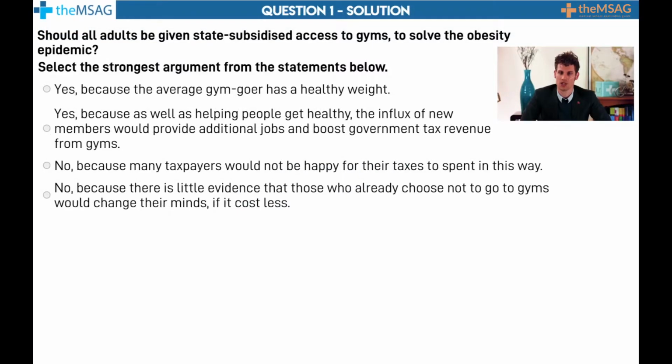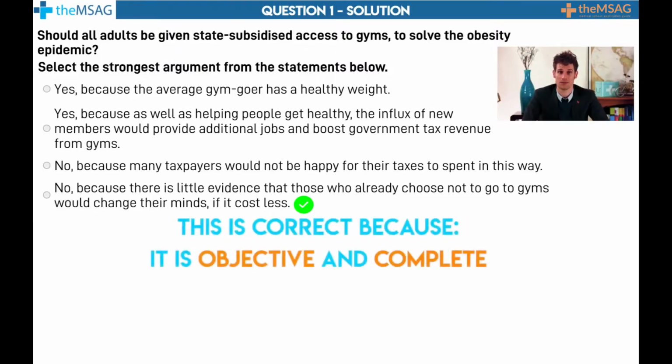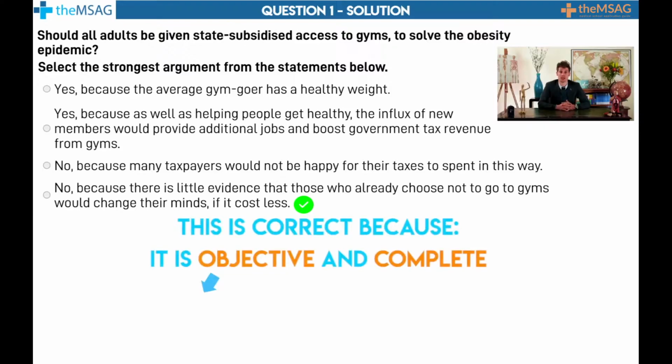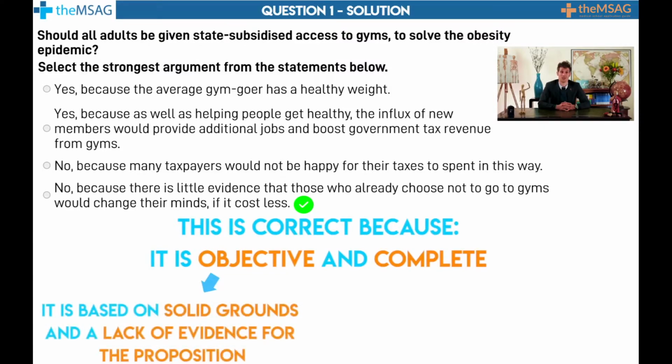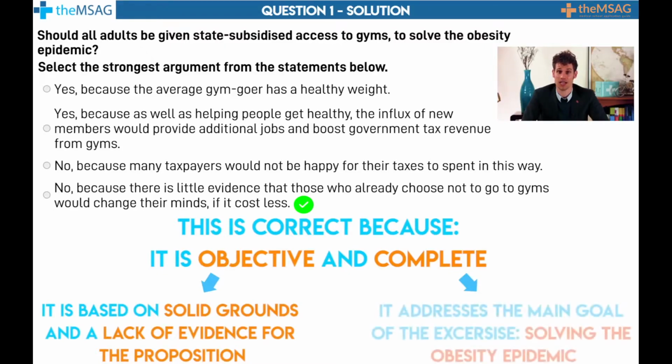When reading a question, try to pinpoint what the main points are. In this example, it would be targeting the obesity epidemic. With this in mind, the correct answer would be no, because there is little evidence that those who already choose not to go to gyms would change their minds if it costs less. This is correct because it is objective and complete. It is objective because it is based on solid grounds and a lack of evidence for the proposition. It is complete because it addresses the main goal of the exercise, solving the obesity epidemic.